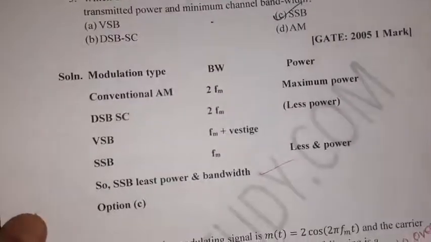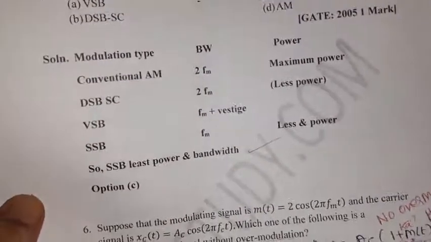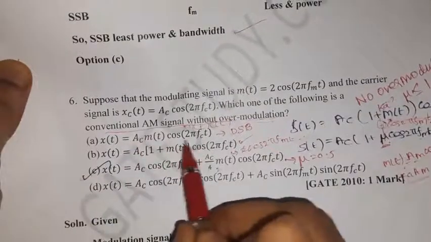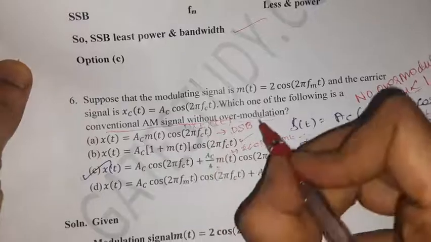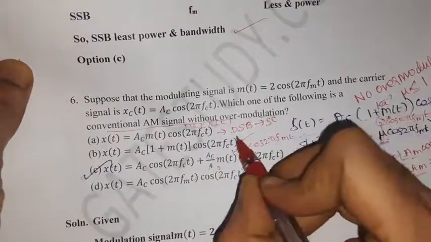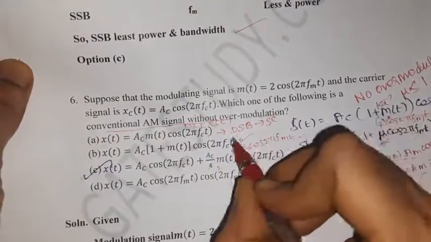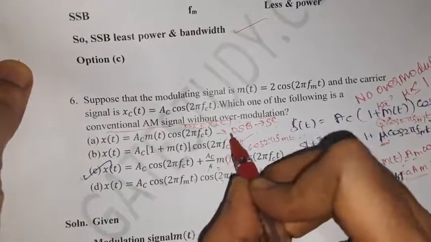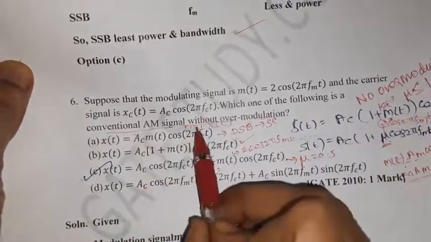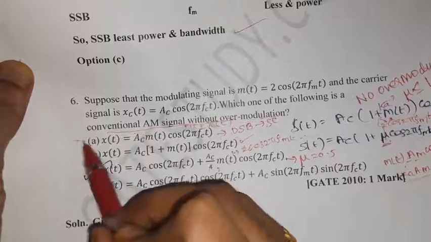So we need to find out the conventional AM signal. Option A is not a conventional AM signal. This is a DSB, double sideband suppressed carrier, DSB-SC signal, option A. So it is not a conventional AM signal, so option A is wrong.